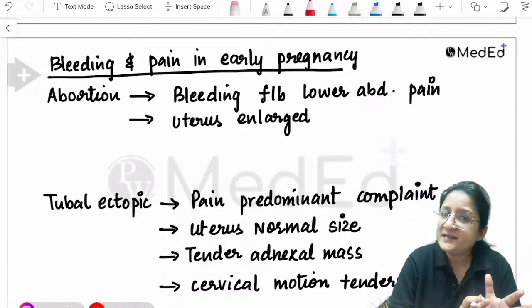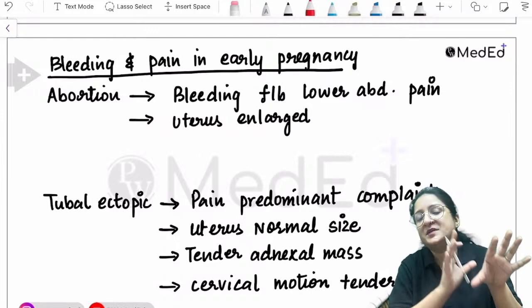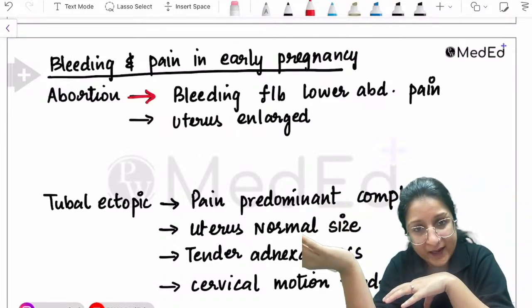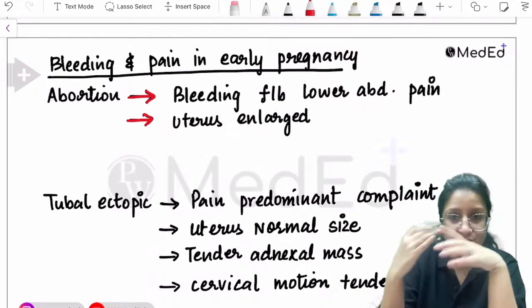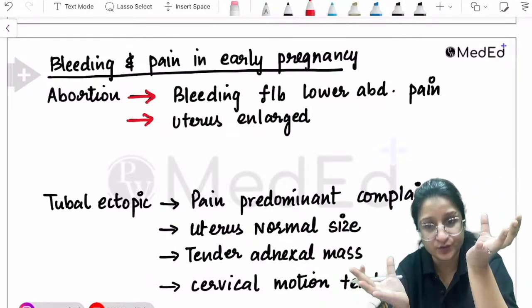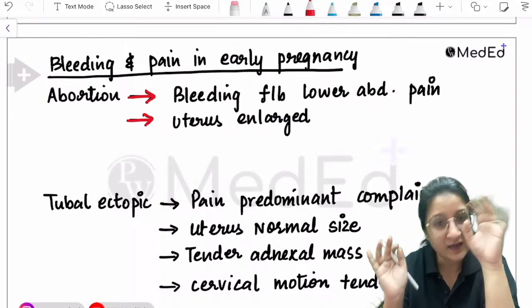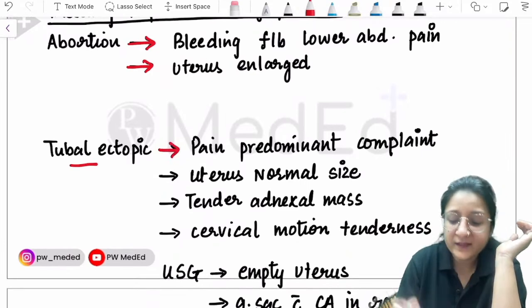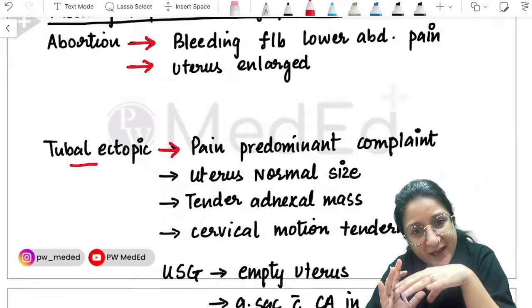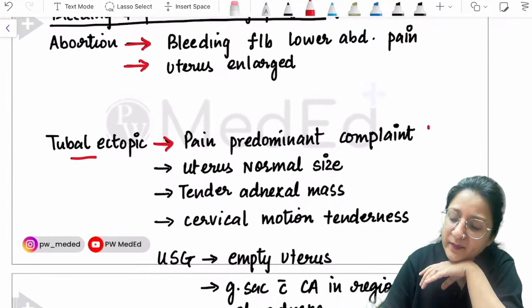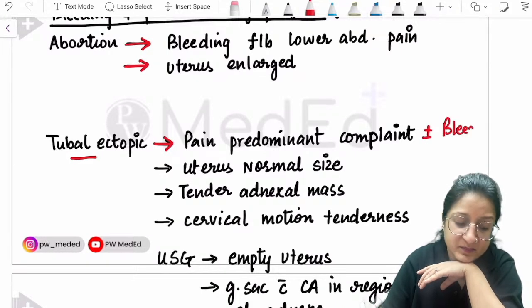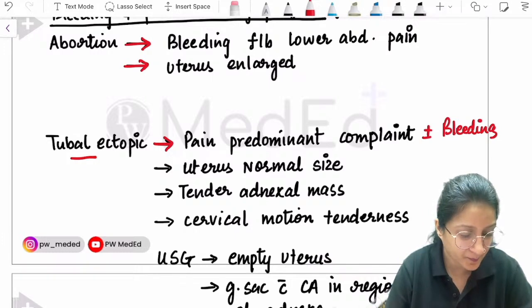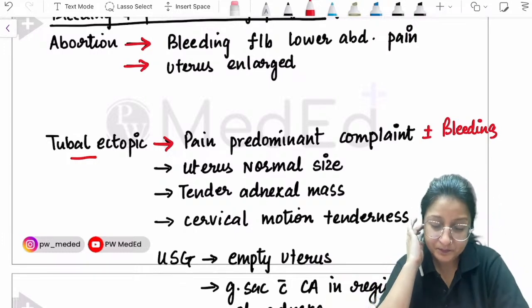So in abortion cases, what will happen? Bleeding usually happens first, followed by lower abdominal pain, and the uterus would be enlarged because the pregnancy is inside the uterus, isn't it? The uterus would be enlarged. In a tubal ectopic, however, what will happen? Pain will be the predominant complaint. She may or may not have bleeding, plus minus bleeding.